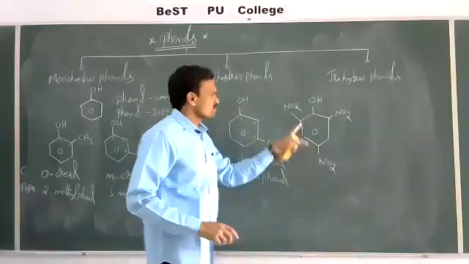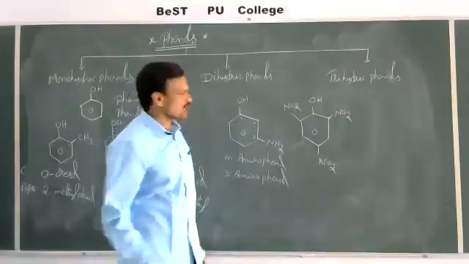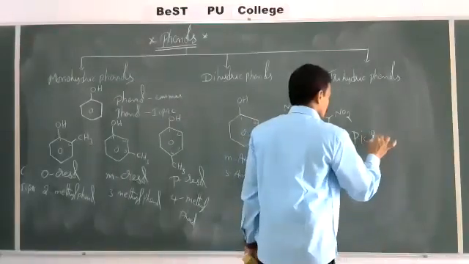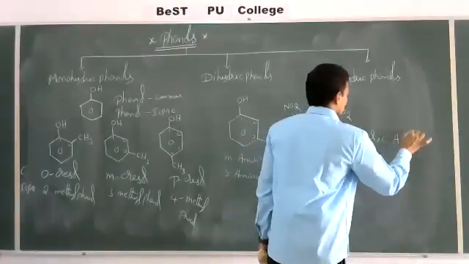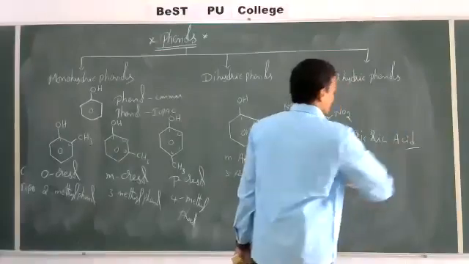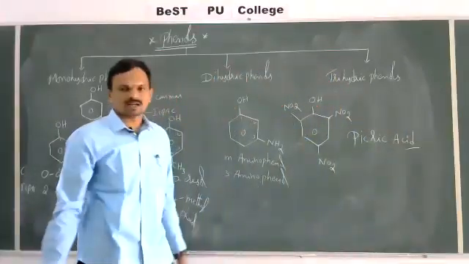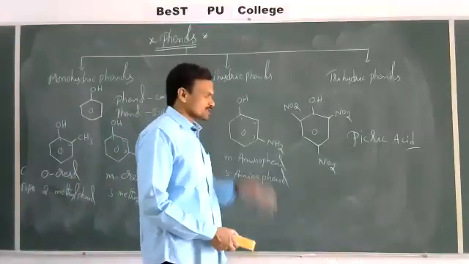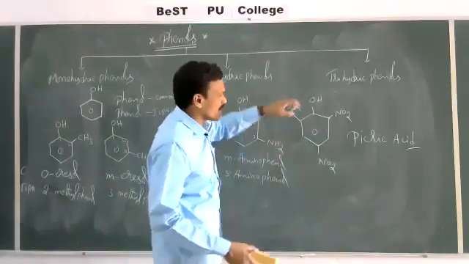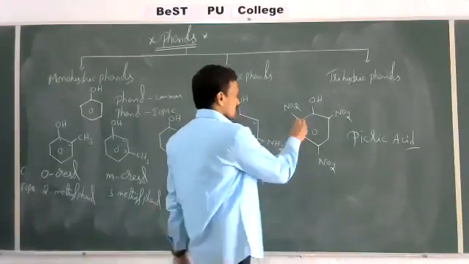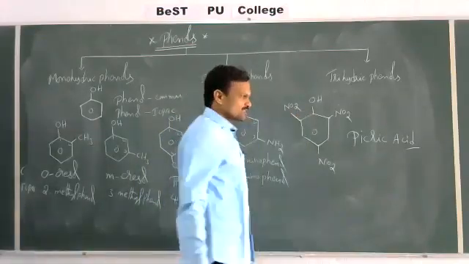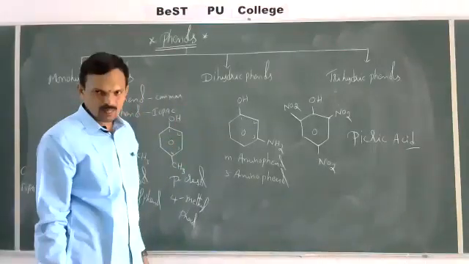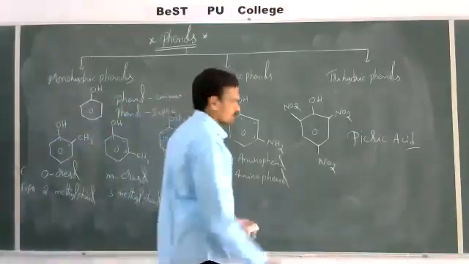See, the common name of this compound is picric acid. This is picric acid. So this is an acid, an organic acid, but it does not contain a carboxyl group. This is called picric acid, and this picric acid is a yellow colored solid which is used as an explosive compound. Then what is the IUPAC name of this compound?